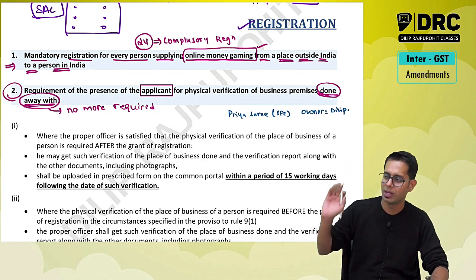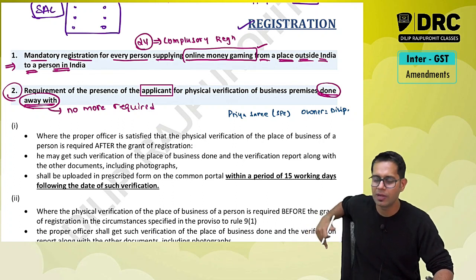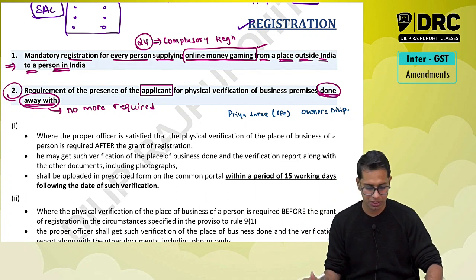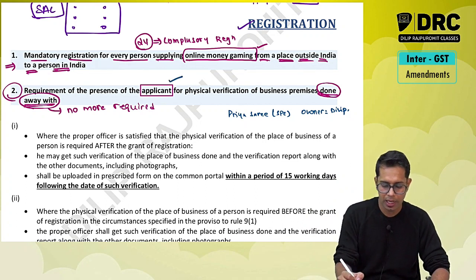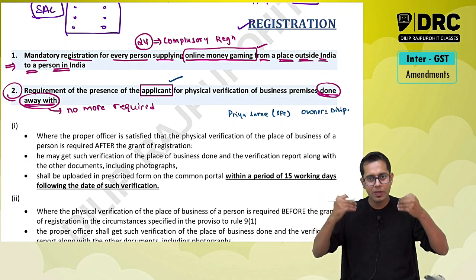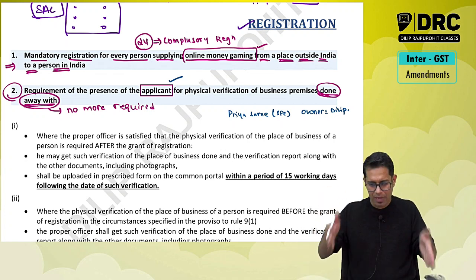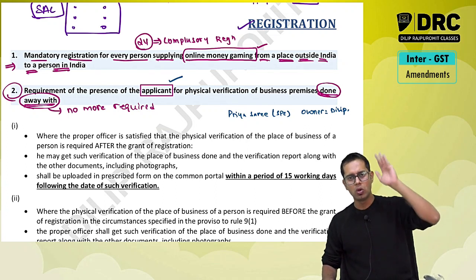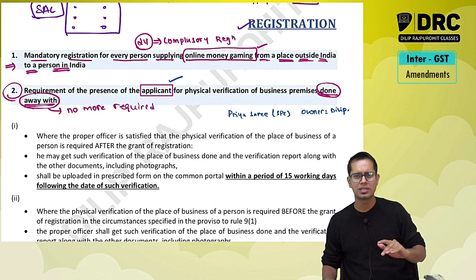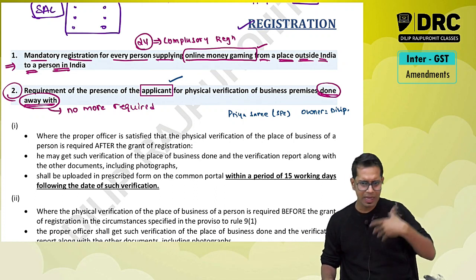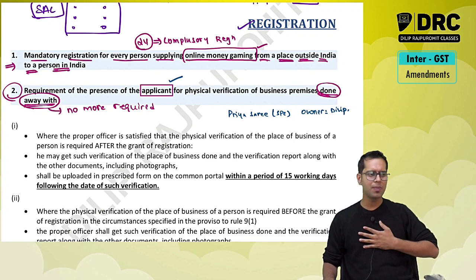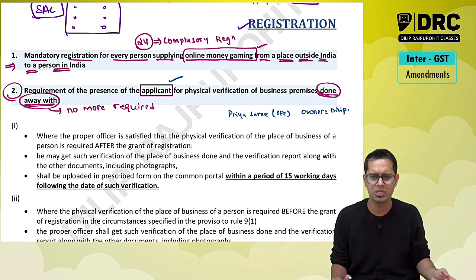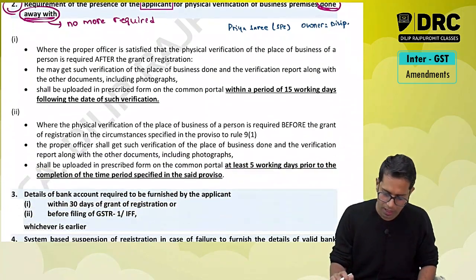So lawmakers have said, see, practically it is not possible that the person who is applying for registration will always be there. Therefore, I am removing this condition, so this condition is no more relevant. Even if physical verification is happening, the applicant need not be there. For example, I am a person who has a business in Bangalore, and I want to start a sari shop in Mumbai, Chennai, Kolkata, Hyderabad, Jaipur, Gujarat, etc. I have applied for registration over there. Is it practically possible for me to be physically present at each of these locations when the officer is coming for verification? Not possible. So lawmakers have said this condition is no more required.